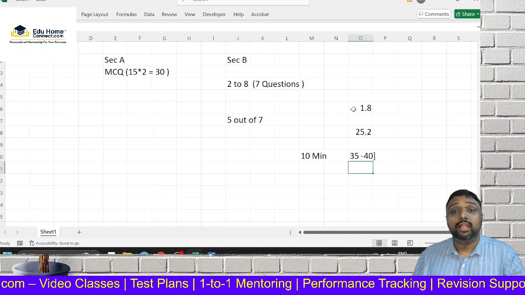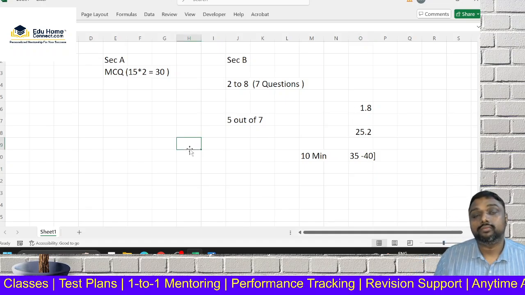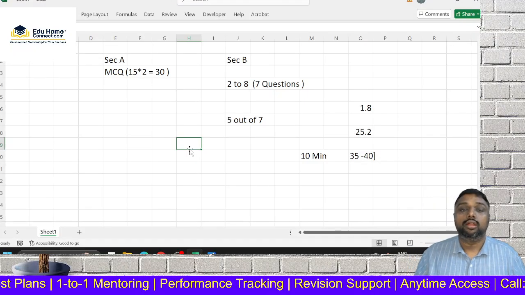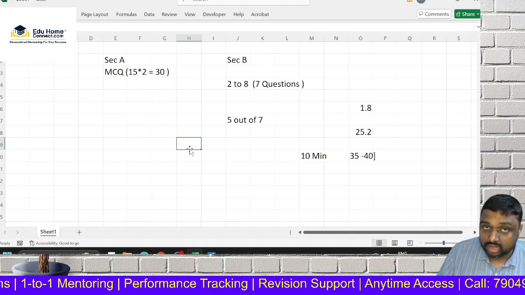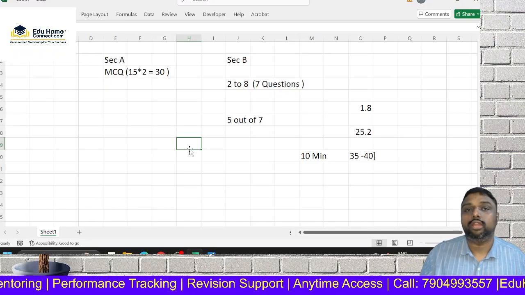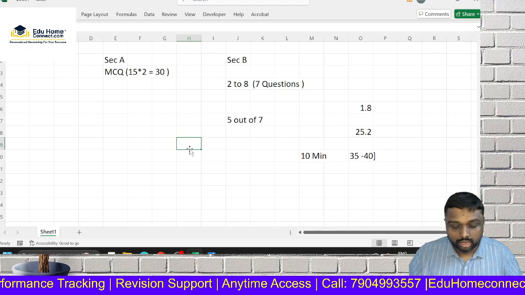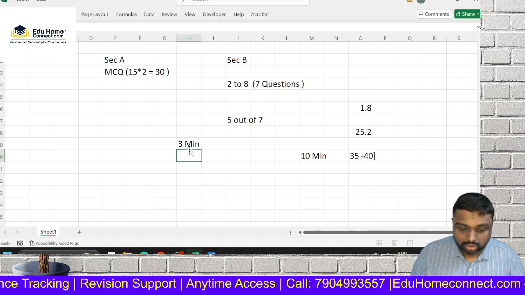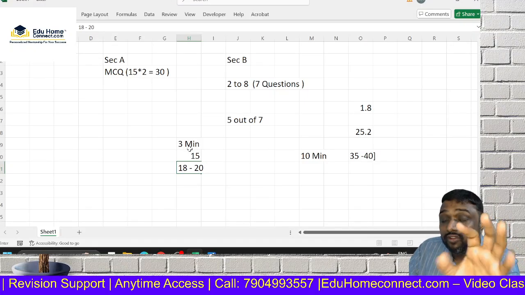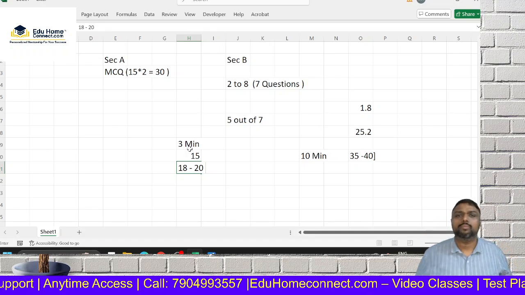But at the same time, if you already know the paragraph, then what is the benefit, my dear friends? One line I will tell you: if you already know the paragraph, reading will take 3 minutes. Even if the solution takes 15 minutes, in total you will complete in 18 to 20 minutes. You are getting a 5-minute saving. Let it take 25 minutes also, no problem.